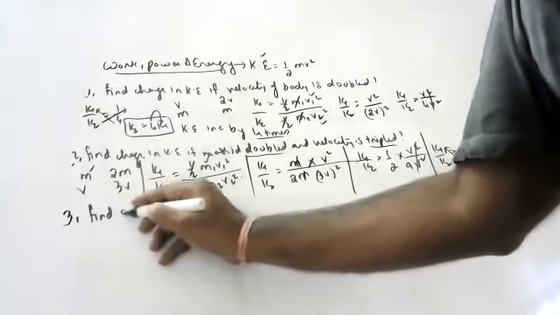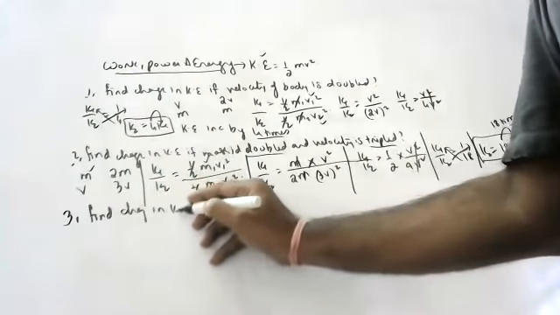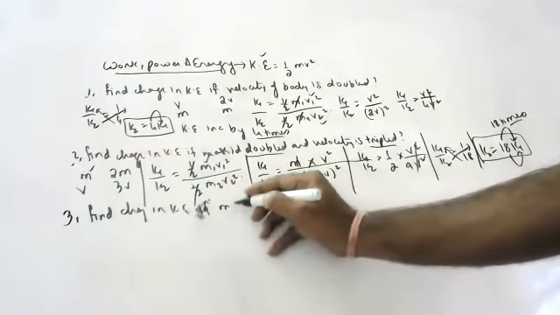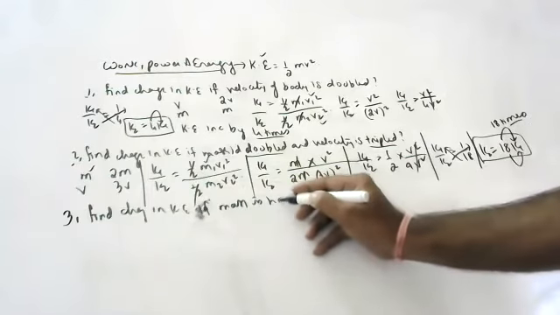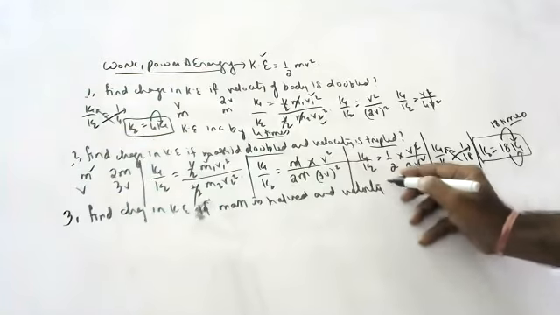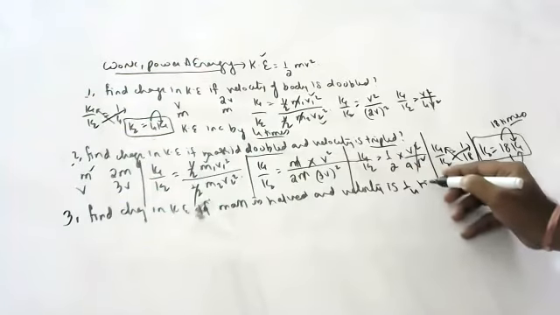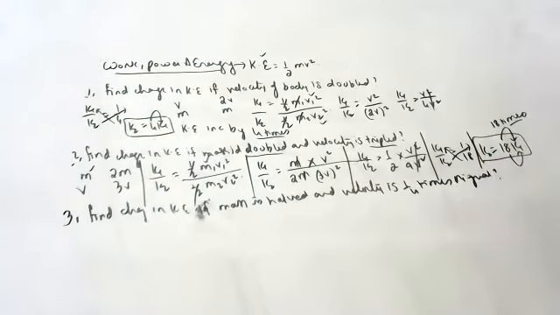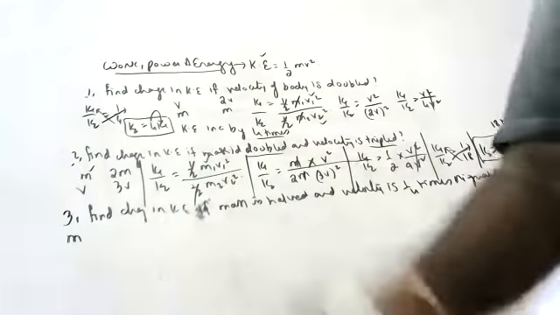Find change in kinetic energy if mass is half and velocity is made 1 by 4 times the original. Who will tell this question? Sir, can I say? Yeah, Varsha, tell. Original mass is m. Yeah, who wants to say? Yashasvi, tell now.